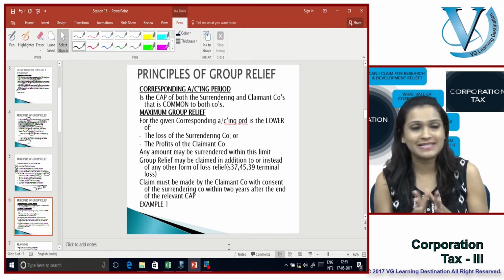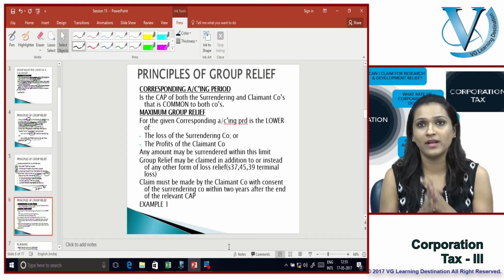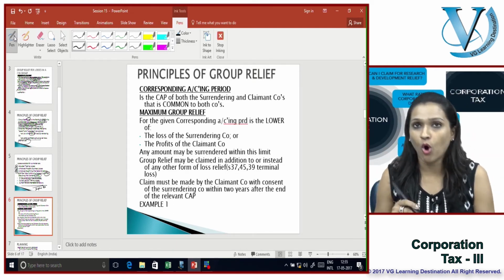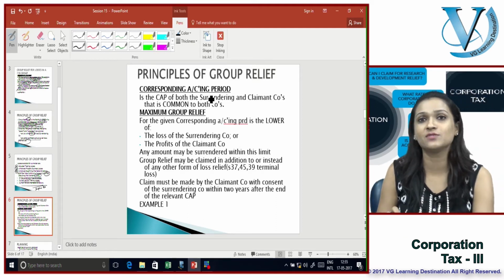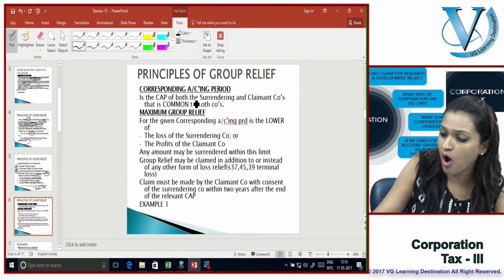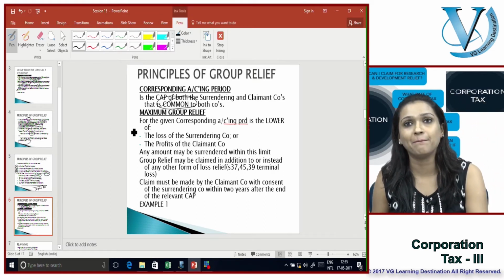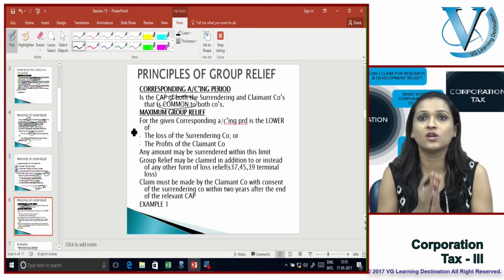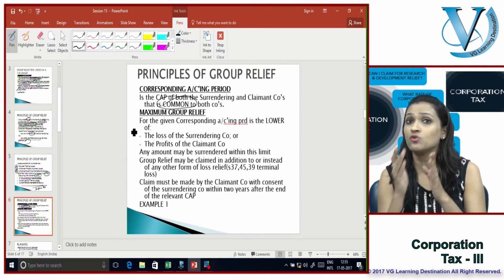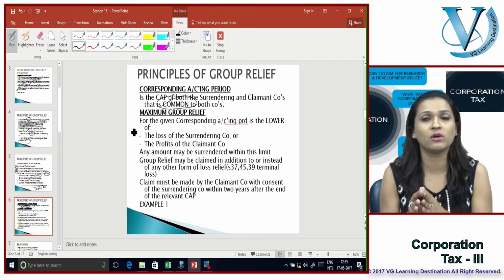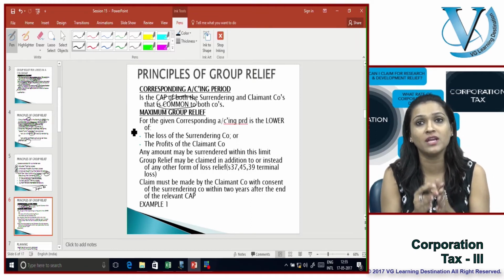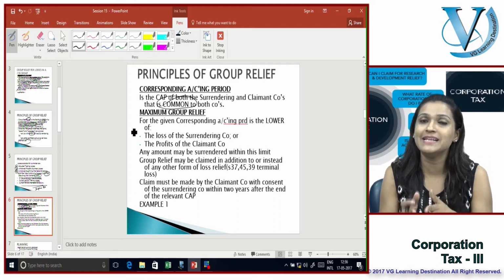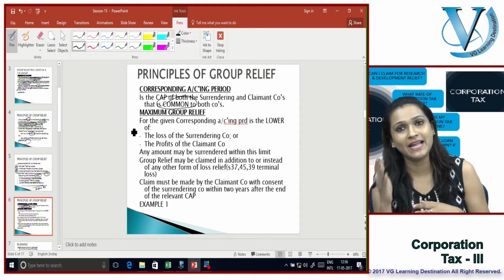So now the rules, let's begin with the rules. What is the corresponding accounting period, which I just told you is the CAP of both the surrendering as well as the claimant company, that is common to both the companies? The time frame which is common to both these companies is known as the corresponding accounting period. We're not talking about the chargeable accounting period of each company, but about the CAP that is common to both the claimant as well as the surrendering companies.